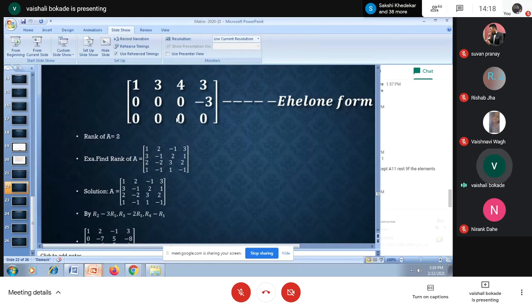Now, this way I explained to you that whenever I have a matrix, which is a 3 by 4 matrix, and it is in echelon form, the rank of this matrix is the number of non-zero rows. Here there are two non-zero rows, so rank of A is equal to 2.